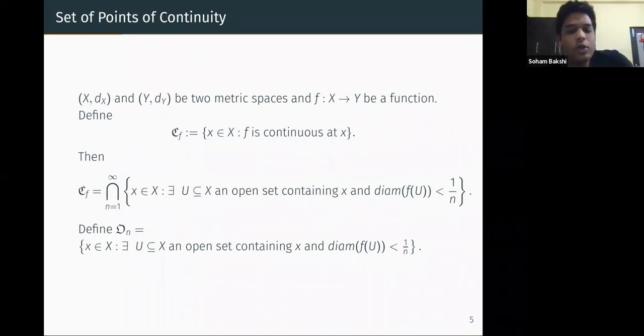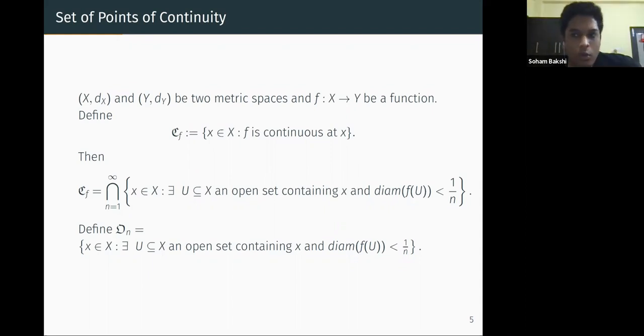Again, given two metric spaces, we take a function from X to Y. Let's define the notation we saw before: C(f) is the set of all points in X at which f is continuous. Then we can write it as the countable intersection over n of the union of all open sets U such that the diameter of f of U is strictly less than 1 by n.